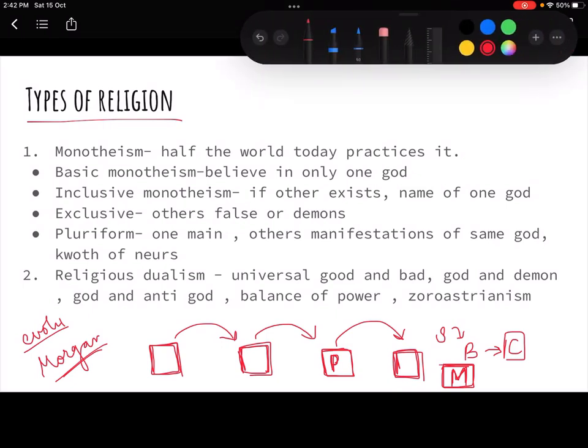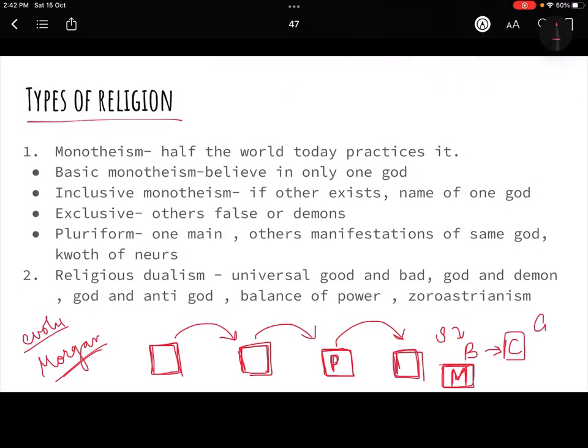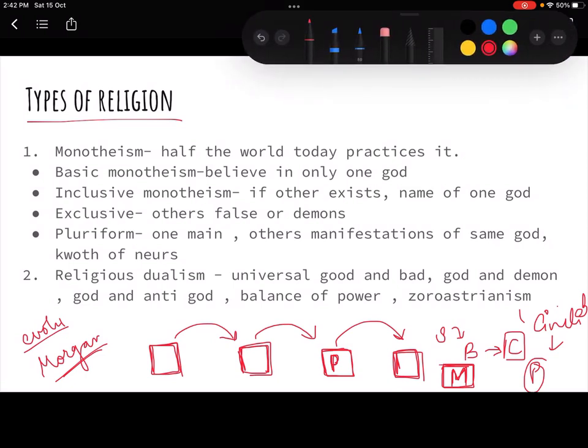Okay, ऐसा नहीं है. Even till today we are living in a civilized society, but in a civilized society polytheism India में ही follow हो रहा है, right? Polytheism is followed in India itself. So are we not a civilized nation? So that's a point that you can think on, right?